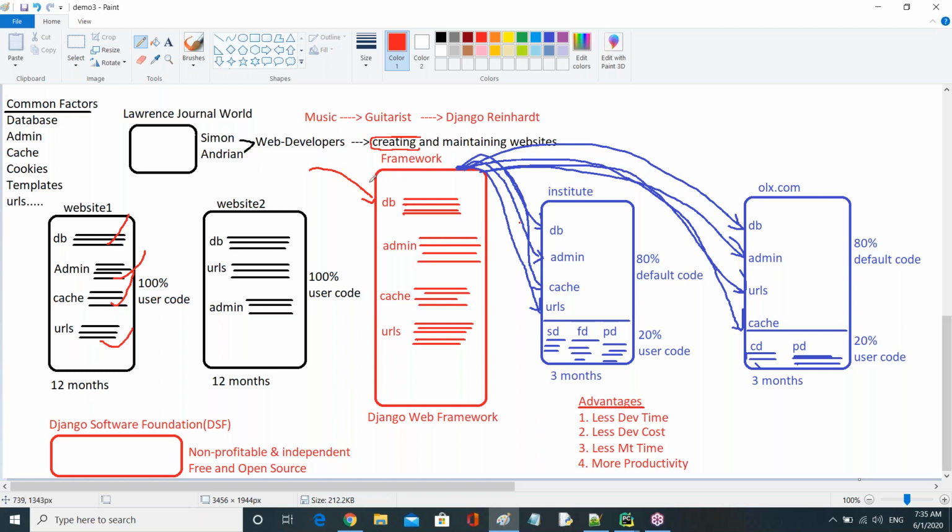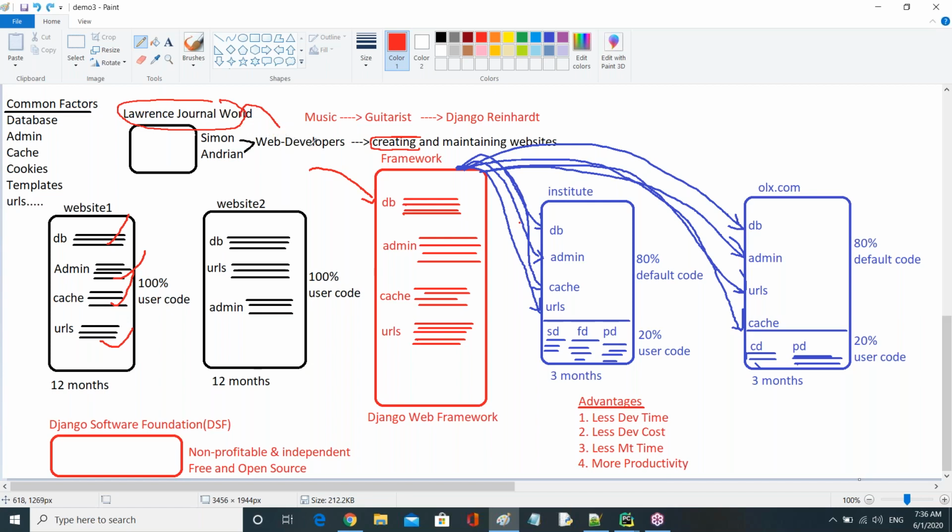That's why you can say that Django started as an internal project in the Lawrence Journal World Organization. I repeat again, Django started as an internal project. Why internal project? They developed it to solve their own problem, right?